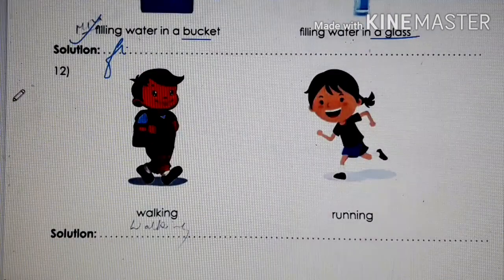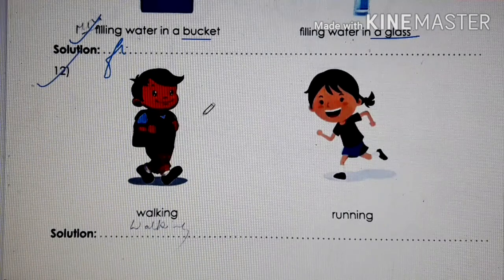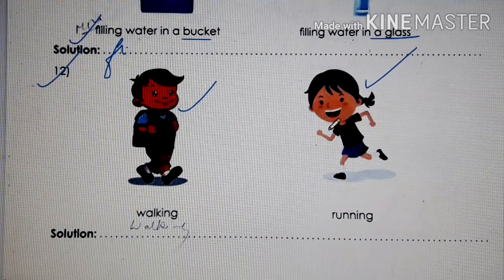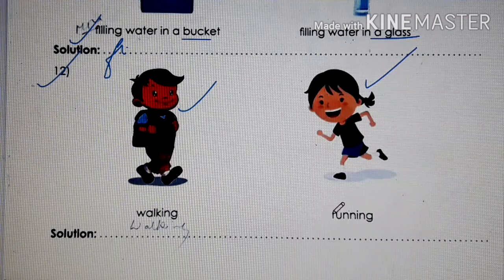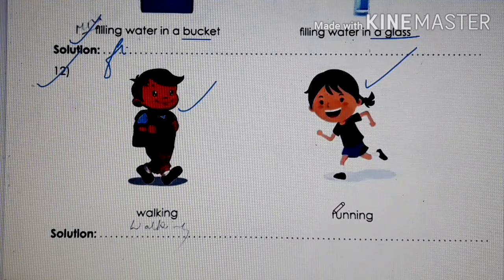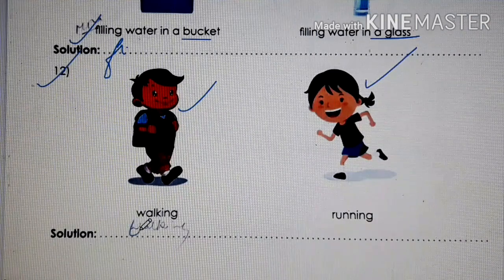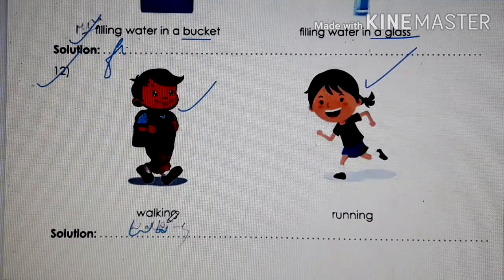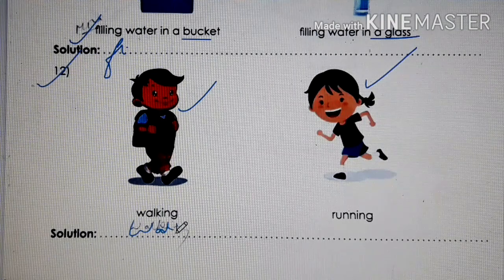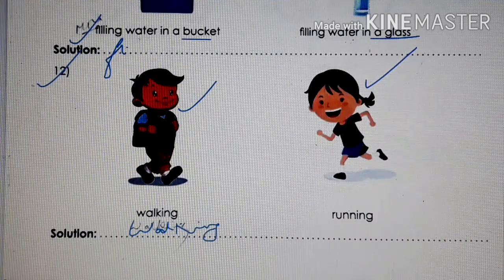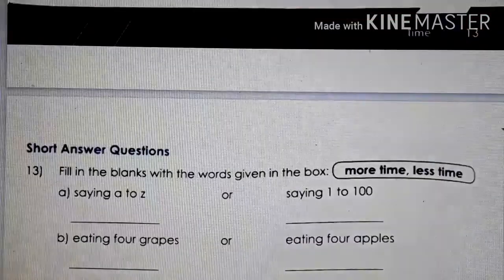Next, 12. So, you can see this child is walking and this child is running. So, what will take more time, children? Walking, then we move slowly, isn't it? But when we run fast, we can reach quickly. Whereas, if we walk, it will take more time. So, walking is the correct option. Walking. W-A-L-K-I-N-G. Walking.